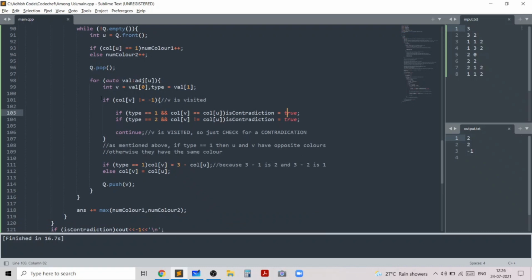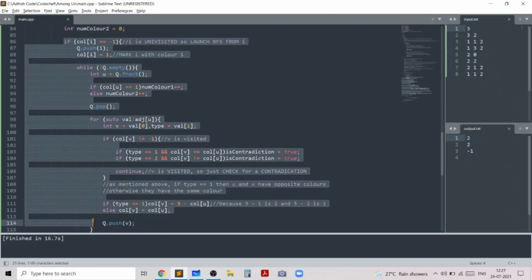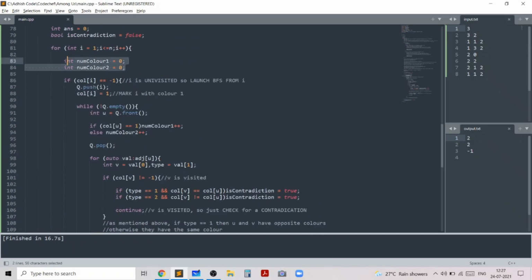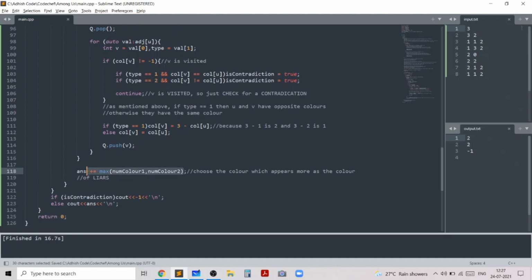If V is not visited, we push V to the queue after setting the appropriate color for V. After we do this, we have explored the current connected component and we know the number of occurrences of color 1 and color 2, and we choose the color which appears more as the color of layers, and that's represented by this statement.